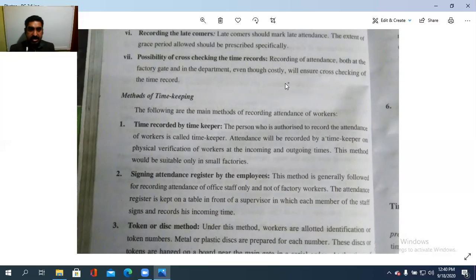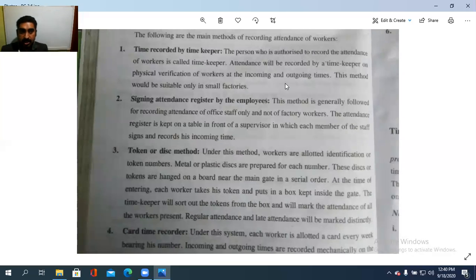Then the attendance register is kept on a table in front of the supervisor, in which each member of the staff signs and records his incoming time. അവർ തന്നെയാണ് എഴുതേണ്ടത്. In front of the supervisor, he or she needs to write the time and sign it at the in and out column. Clear? So that is signing the attendance register by the employees itself. So it can afford only for office employees or office staff.